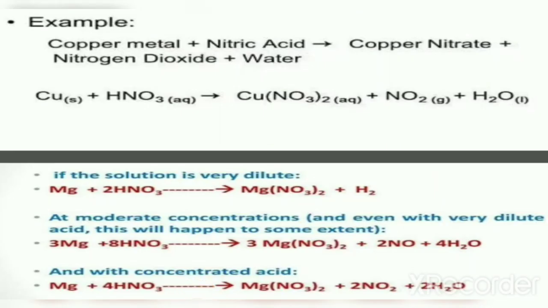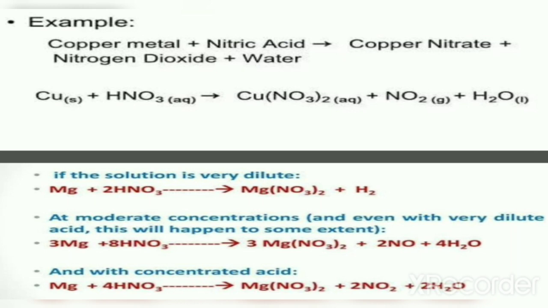Consider copper metal. It reacts with nitric acid to give copper nitrate, nitrogen dioxide and water. Next, consider magnesium. If the nitric acid taken is very dilute, then magnesium reacts with nitric acid to give magnesium nitrate and hydrogen. At moderate concentrations, magnesium reacts with nitric acid to give magnesium nitrate, nitric oxide and water. Nitric oxide is NO. And with concentrated acid, magnesium reacts with nitric acid to give magnesium nitrate, nitrogen dioxide NO2 and water.